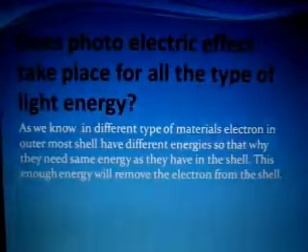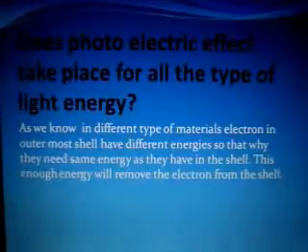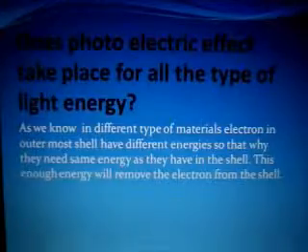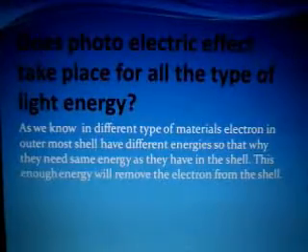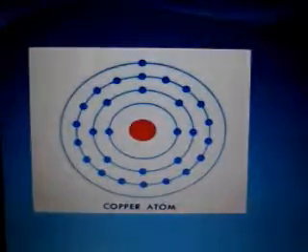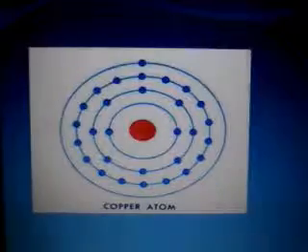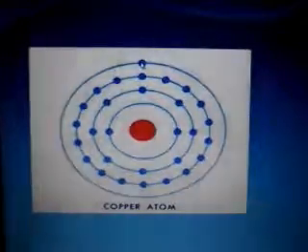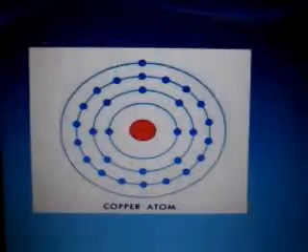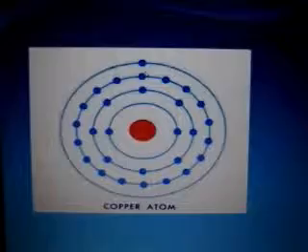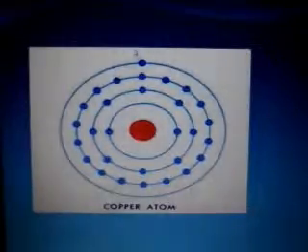So from here we can conclude that the photoelectric effect depends upon two factors: nature of material and energy of photon. To further understand this concept, here we have a copper atom. Now here we have one electron. If a photon falls over here whose energy is just equal to the energy of this electron, this electron will be ejected from the copper atom.